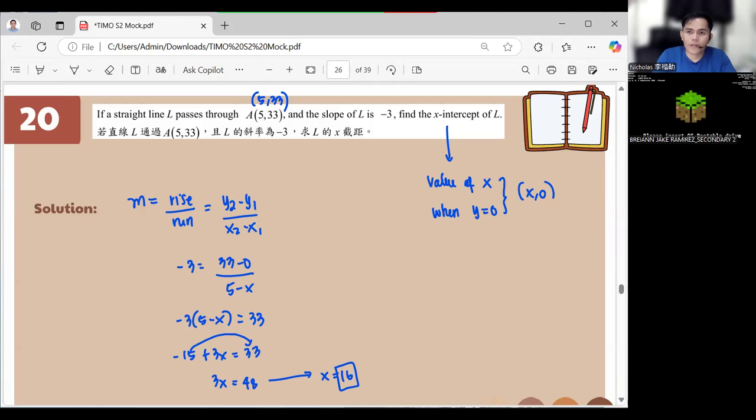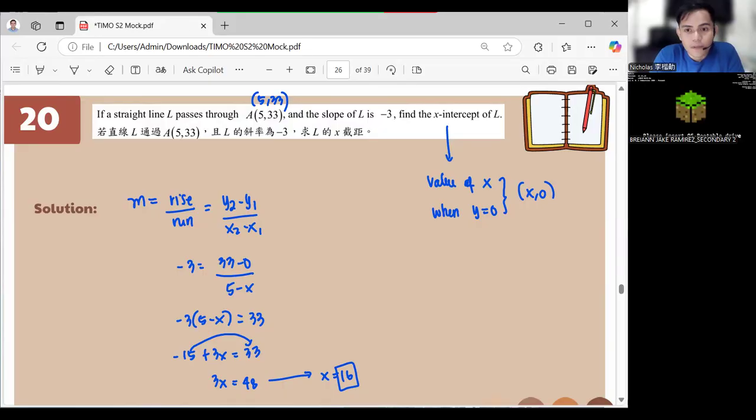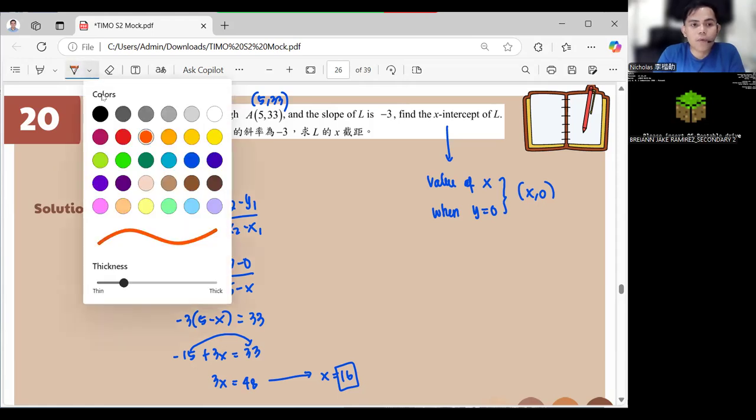Okay, any questions? Yuri? Yes, what's your question? Can you open your mic, or you want to write something or put something on the chat? Sorry, I couldn't open my microphone. Where did you get the minus 0? 3 minus 0 over 5 minus x. Okay, so you need to label it properly. Okay, I will label it properly in here.